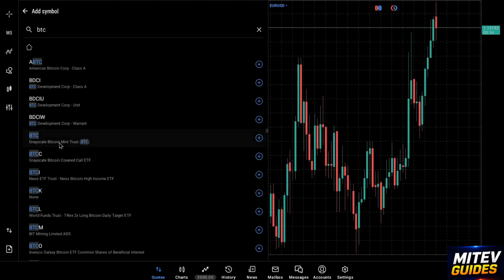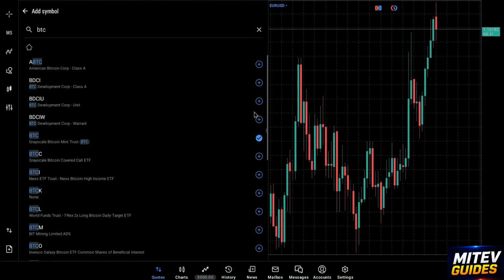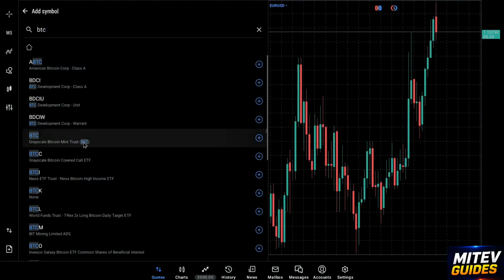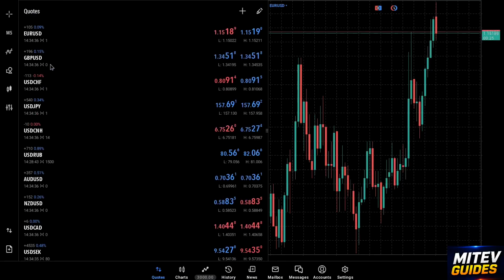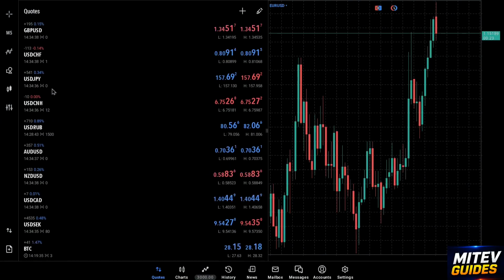Once you see BTC USD, locate the plus button next to it. Tap the plus button. This adds BTC USD to your market watch list. Now return to the home page of MetaTrader 5. Scroll downward through your list of trading instruments. You should now see BTC USD listed among your available markets.